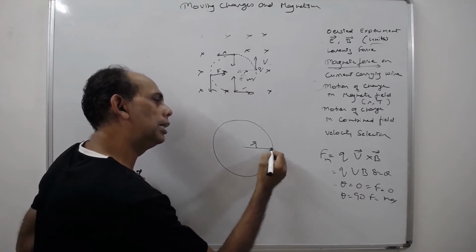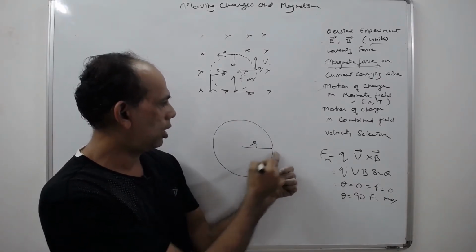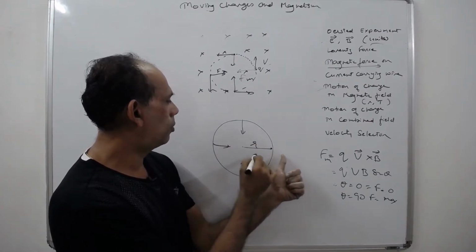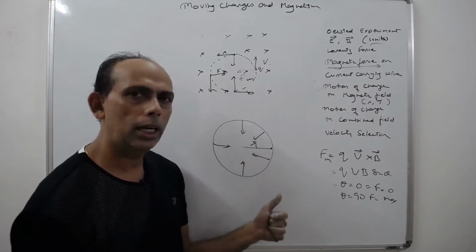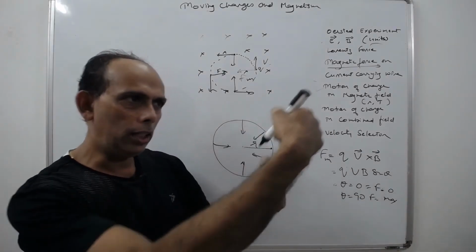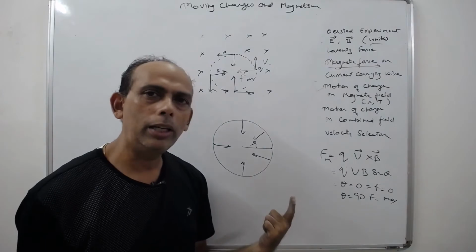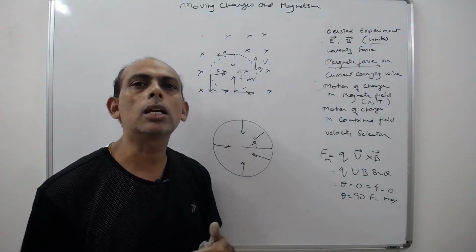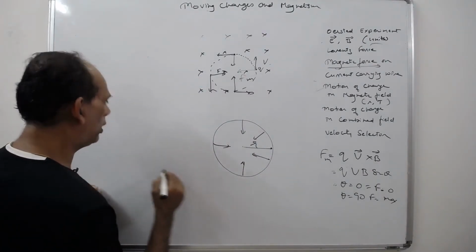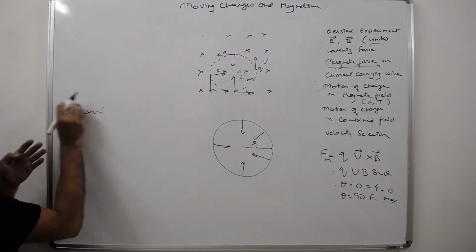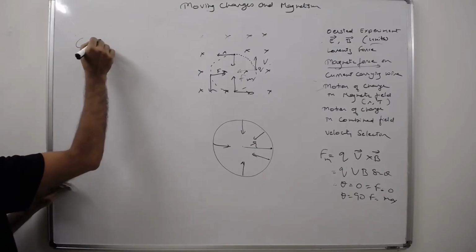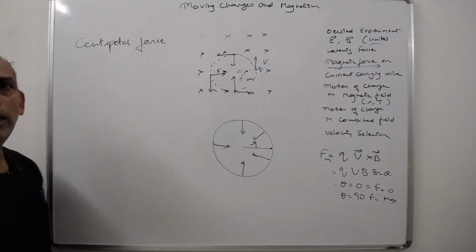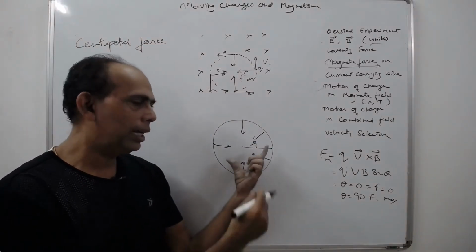Now the charge which is going along the circle is acted on by a force inside. We have seen on top, it is always acted on by a force inside. Something that goes in a circle and the force is pulling it inside, what do we call that force? The force which acts on a particle which is moving along a circle is nothing but centripetal force. The centripetal force is that which is pulling it towards the center.